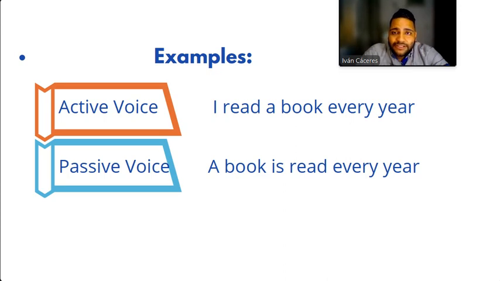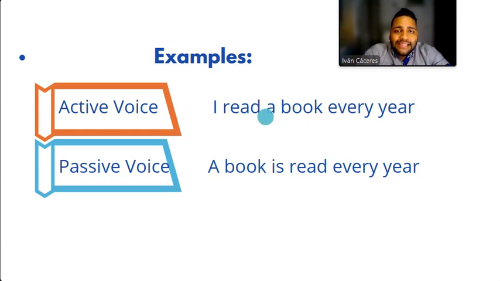In this case, the verb is read, so the object of the sentence is that thing that is read by someone. So if I ask the question, what do I read? The answer to that question is going to be the object. If you have this sentence, I read a book every year, and then I ask you, what do I read? The answer is a book.